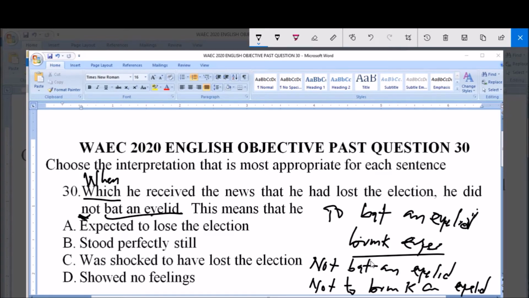So to blink or to bat an eyelid or to blink an eye means to what?